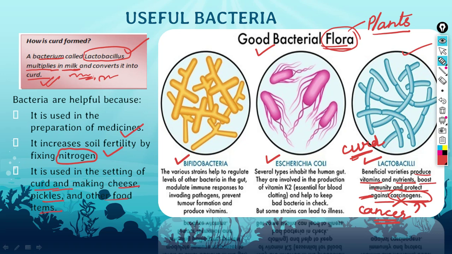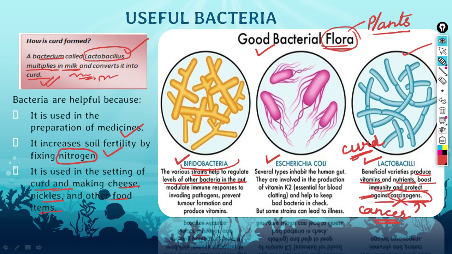Now there is Bifidobacteria. These are the strains of bacteria which regulate levels of other bacteria in the gut. And you know there are so many bacteria in our body, in the human body or in any animal body, which are unidentified, which we could not identify till yet.